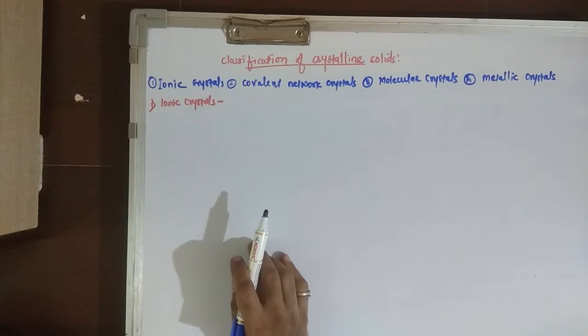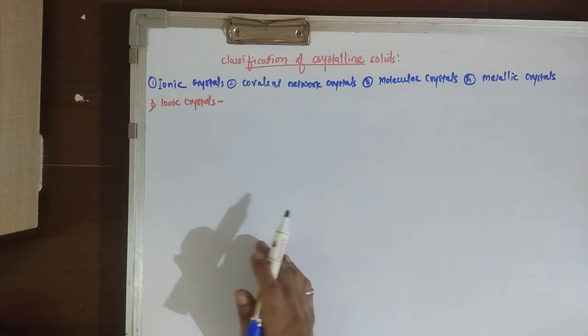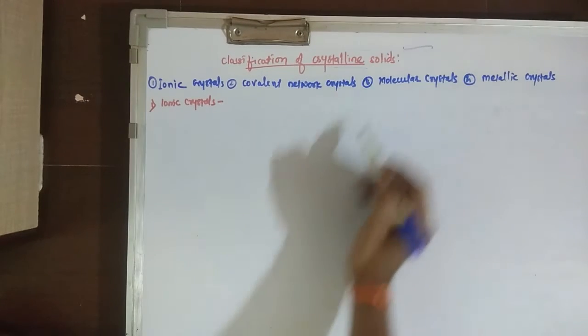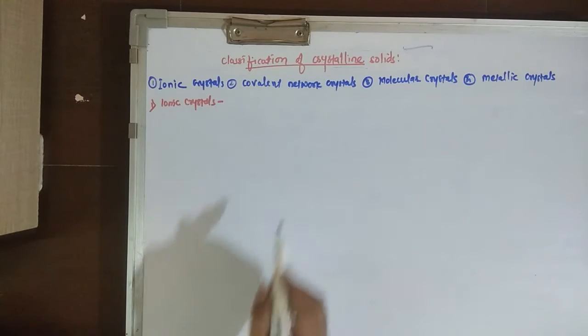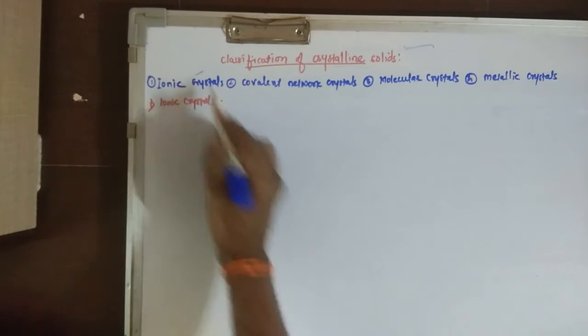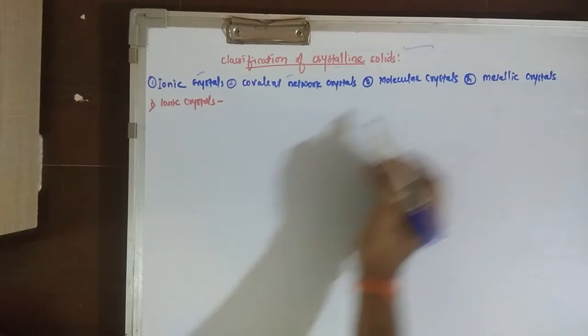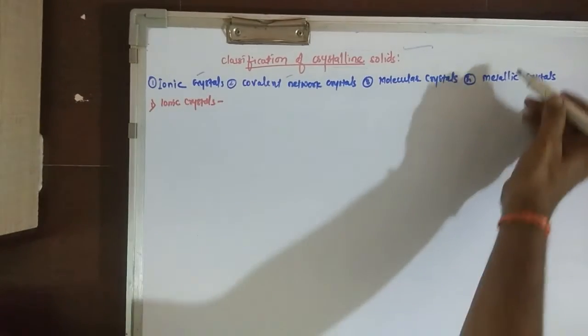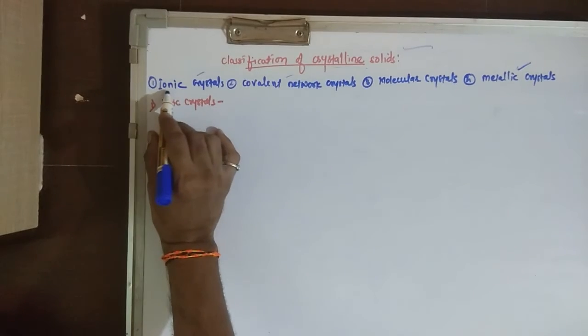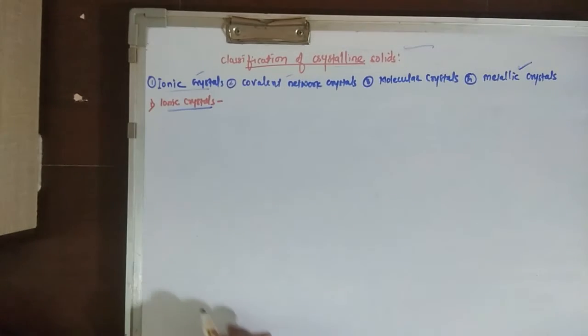We have already seen the two types of solids, amorphous and crystalline solids. Let us talk about the crystalline solids. Crystalline solids are further classified into four categories: ionic crystals, covalent network crystals, molecular crystals and metallic crystals. Now, the first is ionic crystals.